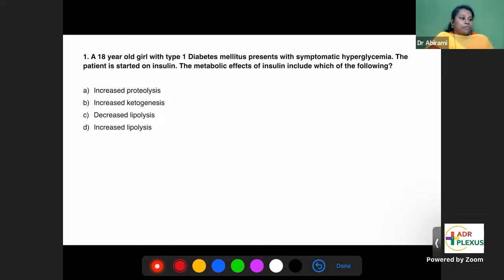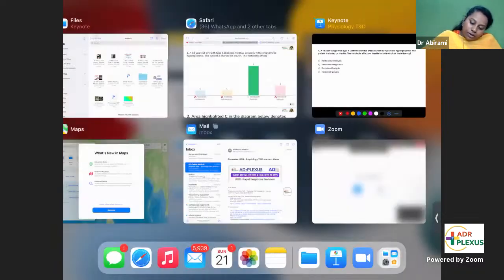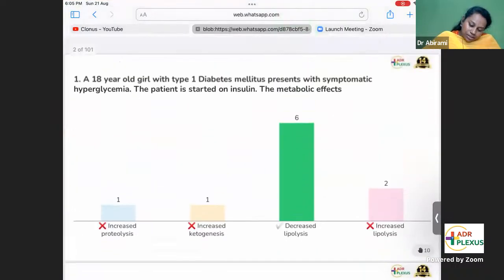The first question was a comparatively easier, clinical based question on diabetes mellitus. An 18-year-old girl with type 1 diabetes mellitus presents with symptomatic hyperglycemia. The patient is started on insulin. The metabolic effects of insulin include which of the following? The question is on the actions of insulin, what insulin does to glucose levels. Let's see how many of you have answered this correctly.